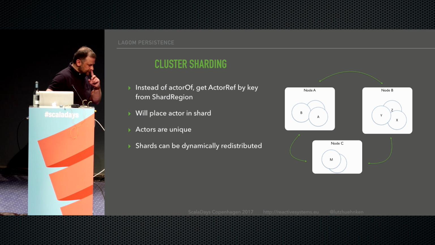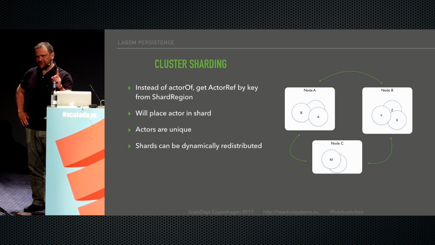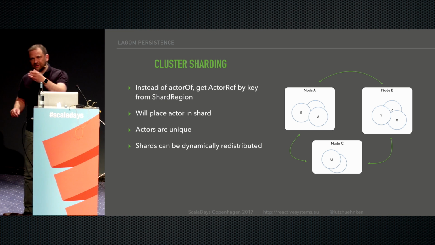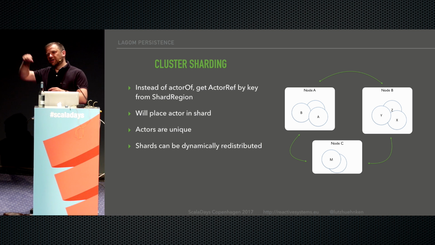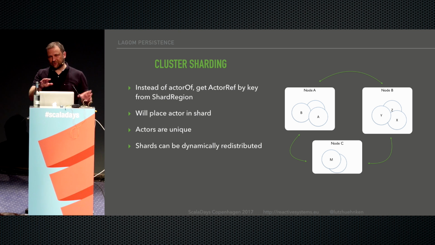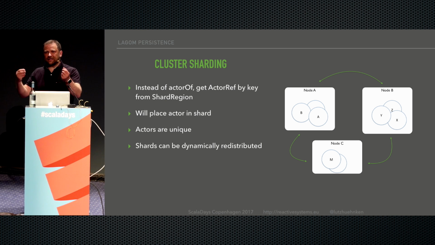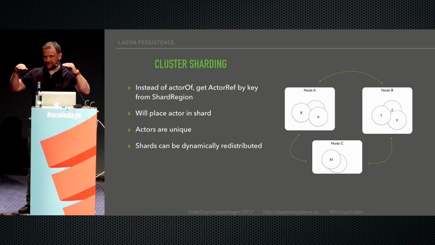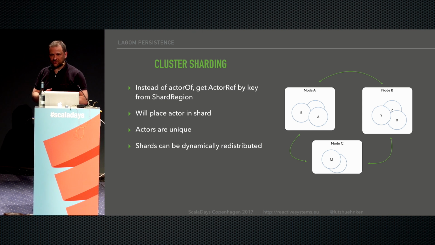An interesting point of this is that there will always be only one actor with a given key, right? So although it's a distributed system, if I'm on node A and I get a reference, or I go to node B and get a reference for the Bundesliga table, for example, I would just get the actor ref to the one entity in whichever shard it is, right? This is very interesting from a consistency point of view. I cannot have diverging instances of my league. I cannot have two instances that process commands and maybe diverge in their state. It will always go to the very same entity. Right? So that's how Akka Cluster Sharding works.